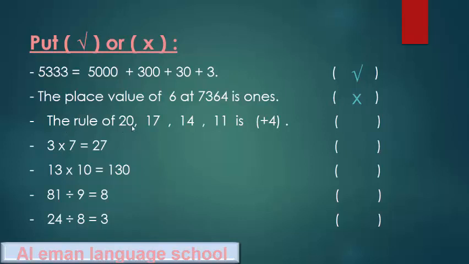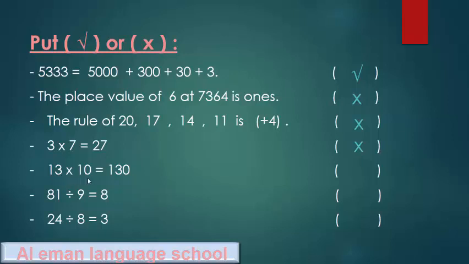The rule of the pattern 20, 17, 14, 11 is plus 4? No, it's a decreasing pattern, so it's minus, not plus, so it's false. Minus 3. 3 times 7 equals 27? No, it's 21. It's false.